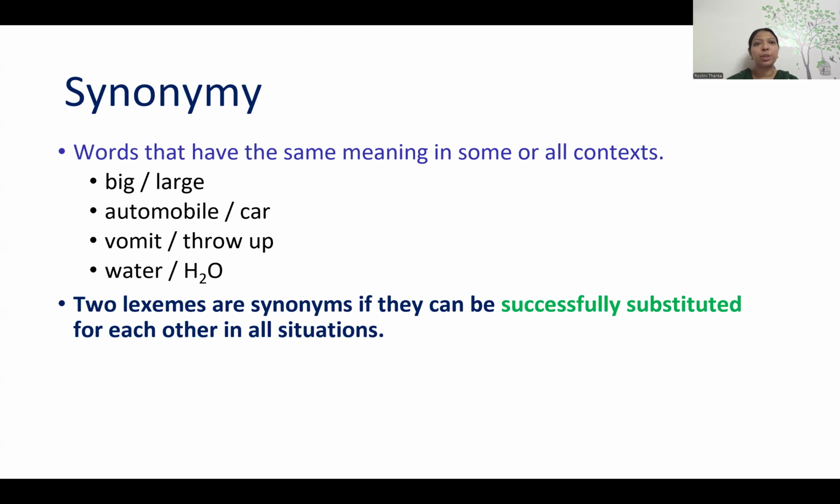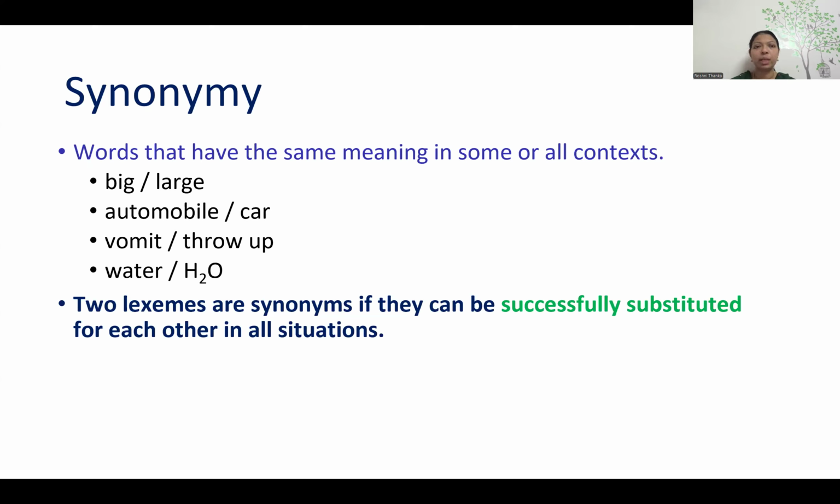The next one is synonymy. Synonyms we already know, right? So what does synonymy mean? Same meaning in some or all contexts. Sometimes we can use those words interchangeably. If you can successfully interchange those words, then we call it synonymy. Maybe in all contexts we can interchange both words, or in some contexts we can substitute both words. For example, big and large are both synonymy.